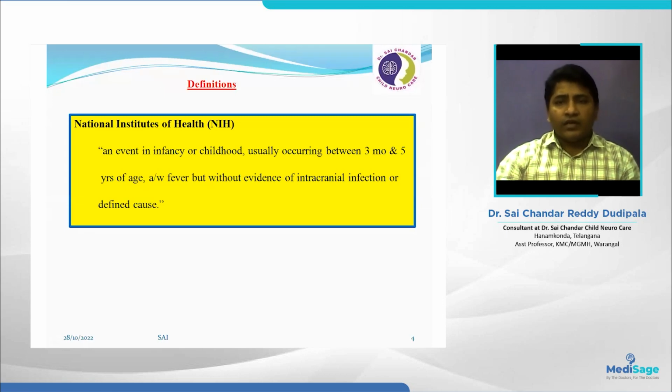Different organizations and associations have given different definitions, but all these definitions have some common points and differ only in the age group. According to the National Institute of Health, it is an event in infancy or childhood, usually occurring between 3 months and 5 years of age, associated with fever, but without evidence of intracranial infection or any other defined cause. This is the definition given by the National Institute of Health.